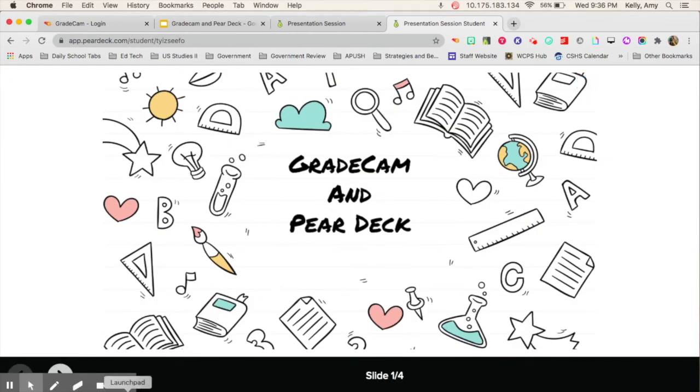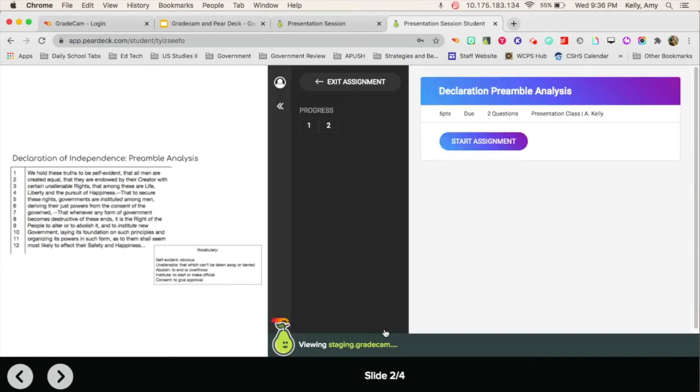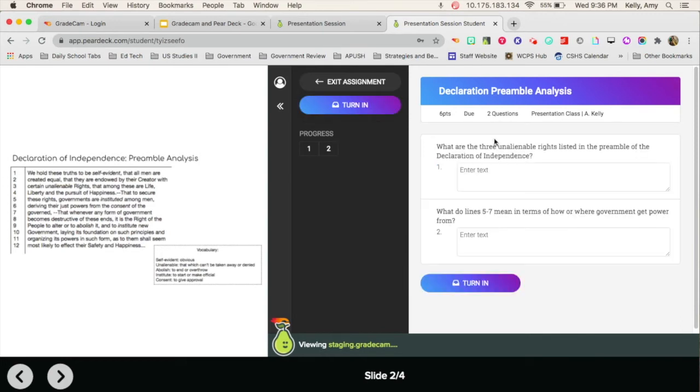Here we go. So I'm then going to go into my next slide, and there's my reading, and there's GradeCam. And so as a student, I have everything right here in this lesson. And so I'm going to go ahead and put in my name and my login. And there it is, my declaration preamble analysis. I can then go in and start my assignment and do my reading here and go ahead in pursuit of happiness.